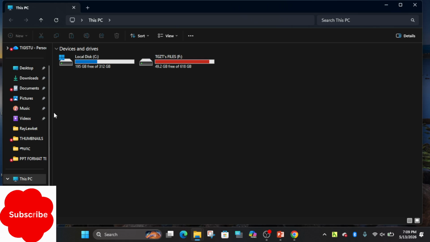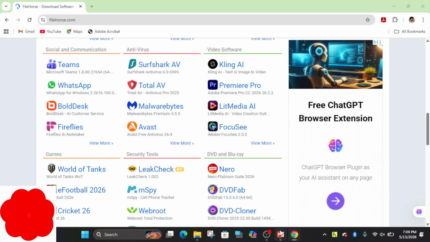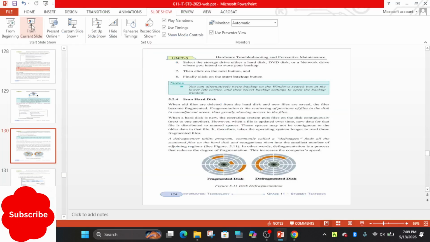It creates space that is called fragmentation. How can we adjust this fragmented space? How can we increase the performance of our system?